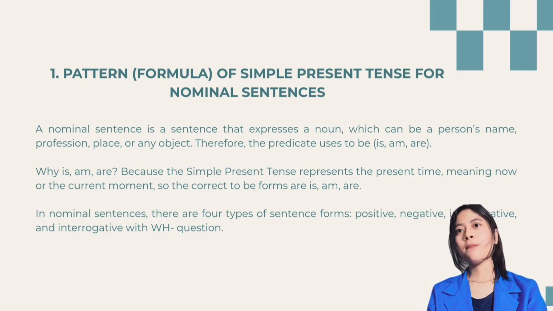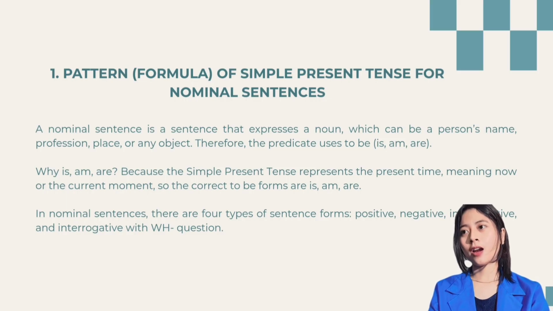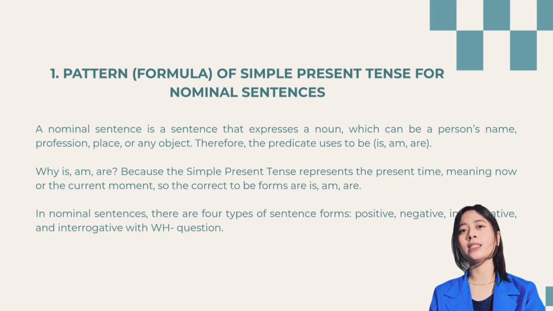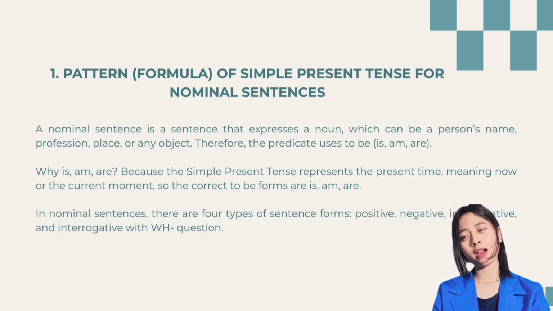The predicate uses to be: is, am, are. Why is, am, are? Because the simple present tense represents the present time, meaning now or the current moment. So the correct to be forms are is, am, are.